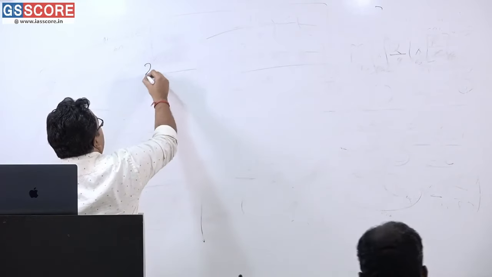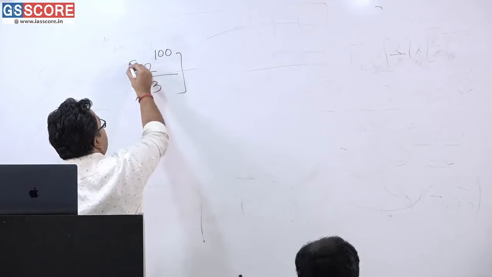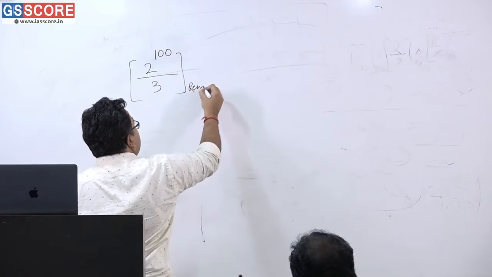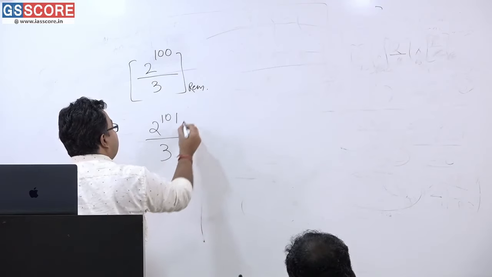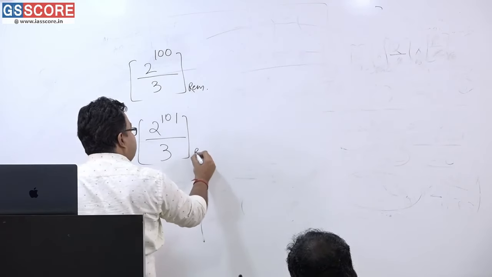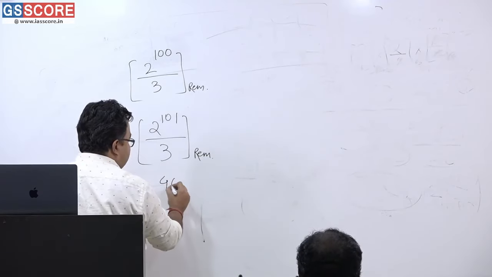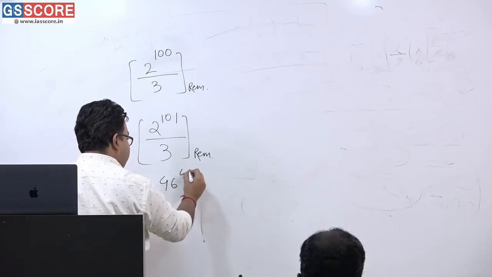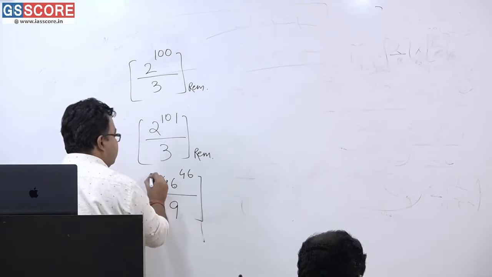Please tell me what is the end result. Please tell me fast. What is the remainder when 2 to the power 101 is divided by 3? Or 46 to the power 46 when divided by 9, what is the remainder?